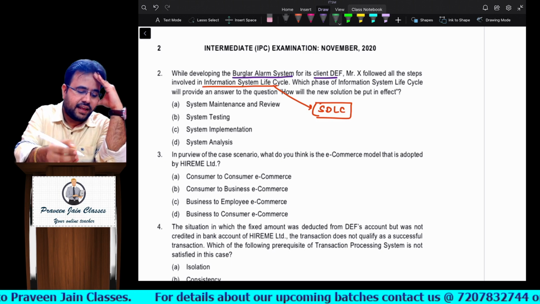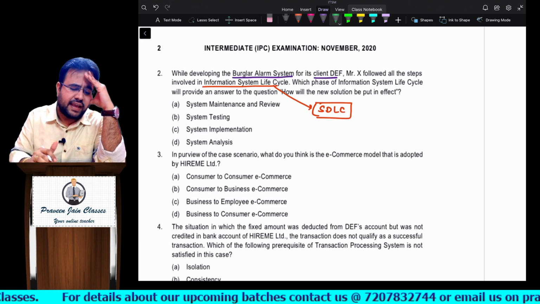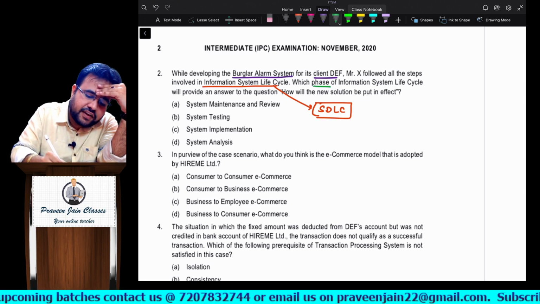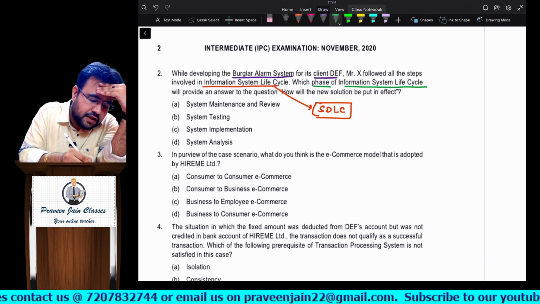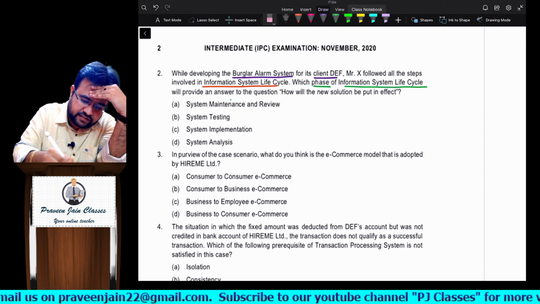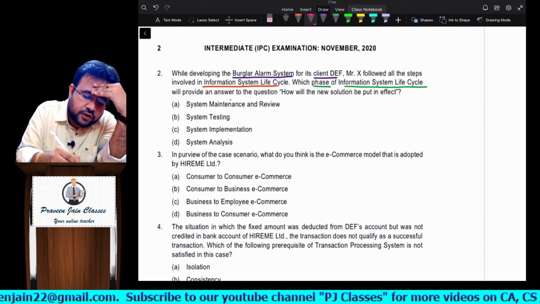So obviously Mr. X would have followed all the stages. Now the question is, which phase of the information system life cycle will provide an answer to a question? Okay, again he is talking about stages, sir. Which stage will provide an answer to a question? Which question?